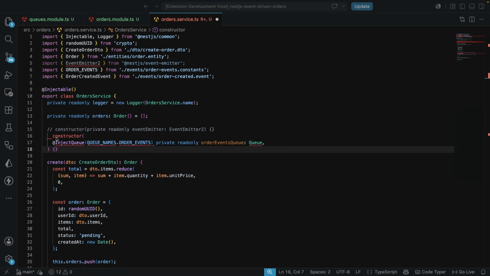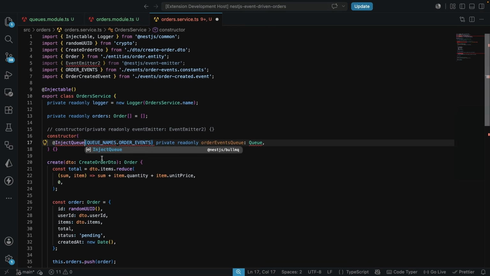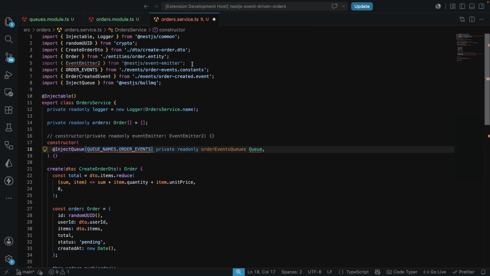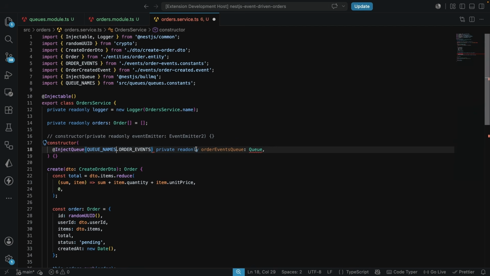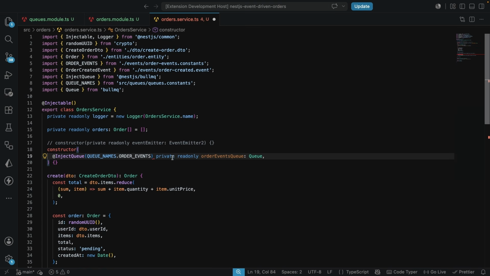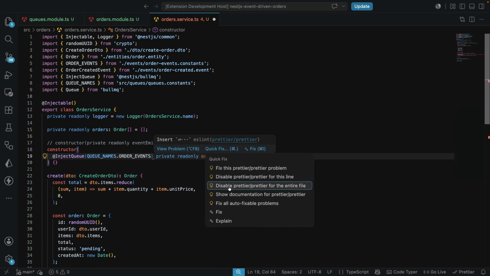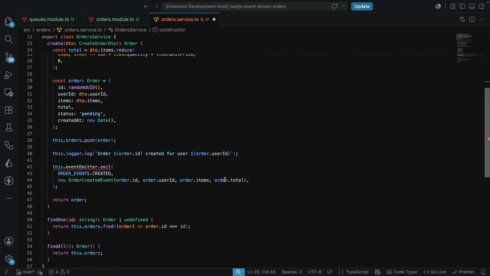Now let's make sure we bring in the respective imports that we need. We need to make sure we are bringing in InjectQueue, which is going to come from NestJS BullMQ. So we need to get rid of EventEmitter2. We no longer need it here. We also need to bring in QueueNames from the constants, and we also need to bring in Queue. Now Queue is going to come from BullMQ. And now I'm just going to fix this formatting error that we have over here. We still have an error here, and we're going to be fixing this.